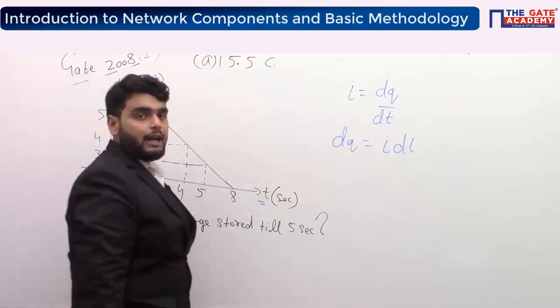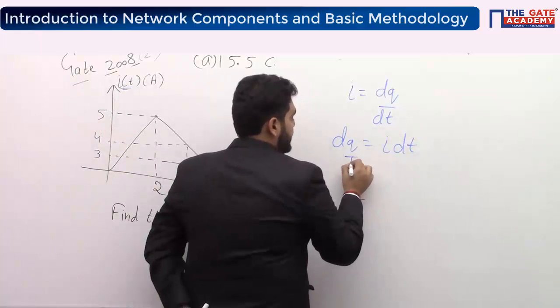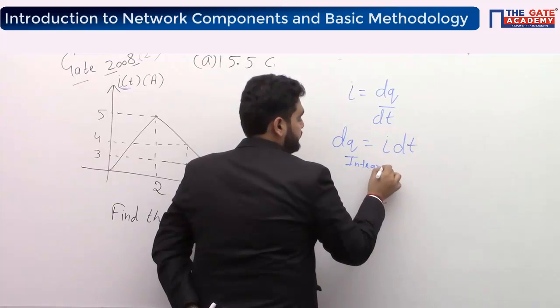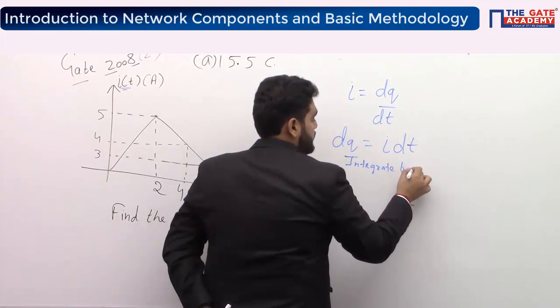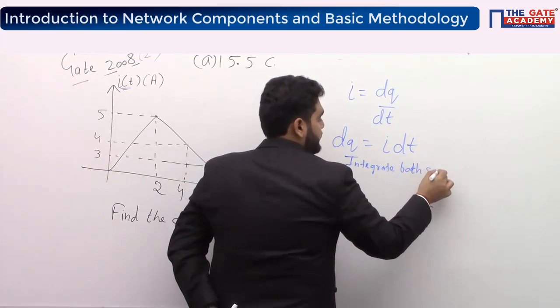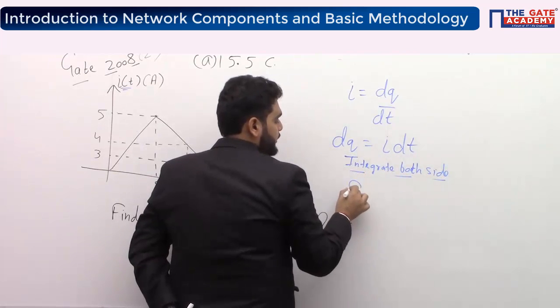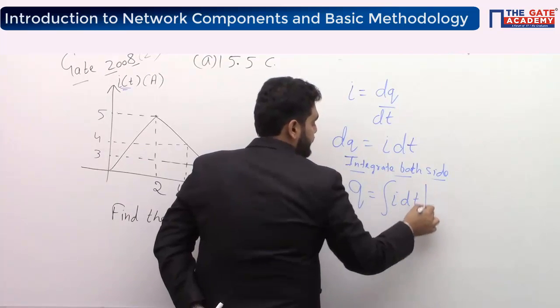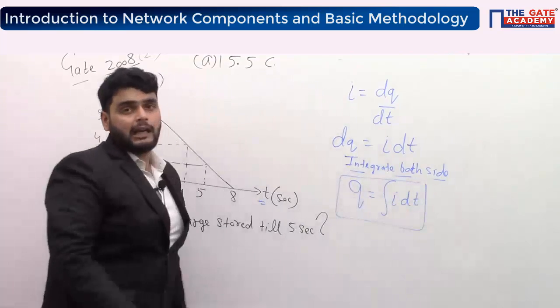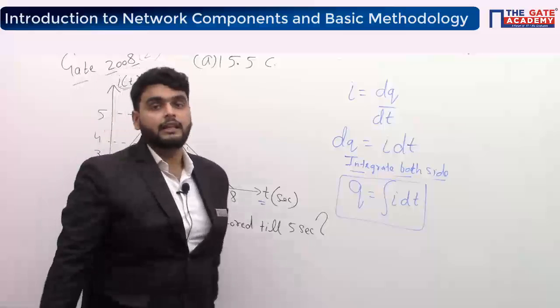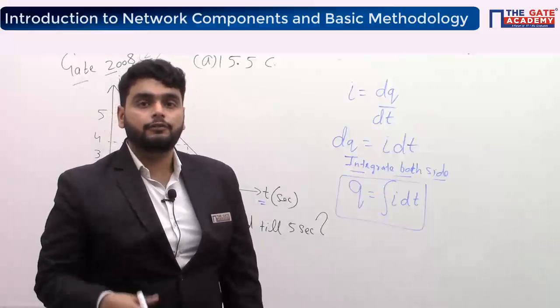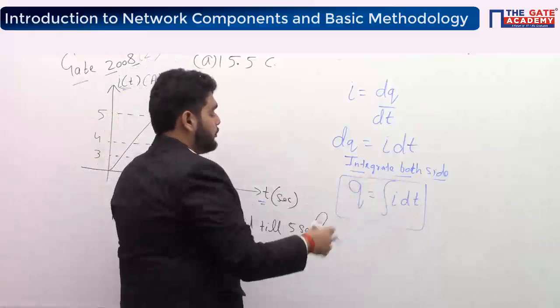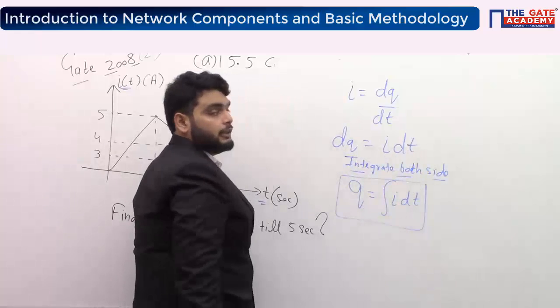Now integrate both sides. What will that be? The charge will be the integration of I dt. It is just another form to represent this equation.